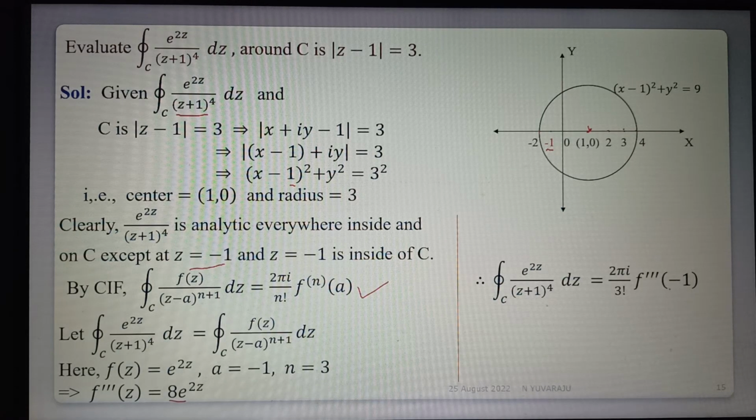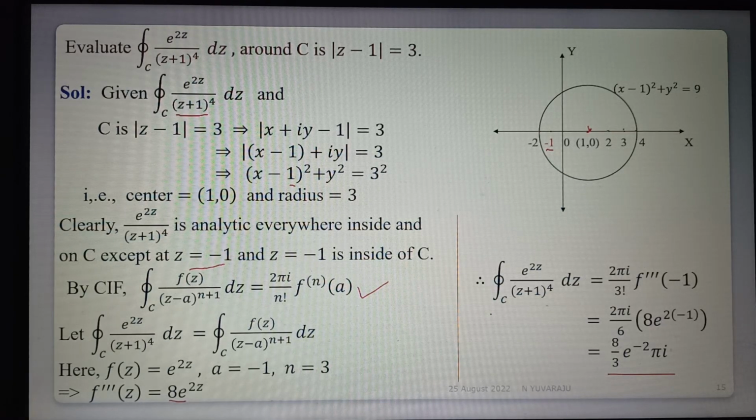So f triple dash of -1 is 8 into e power 2z with z equal to -1, that is 2 pi i by 6 into 8 into e power minus 2, which is 8 by 3 e power minus 2 into pi i. This is the required value of the given integral.